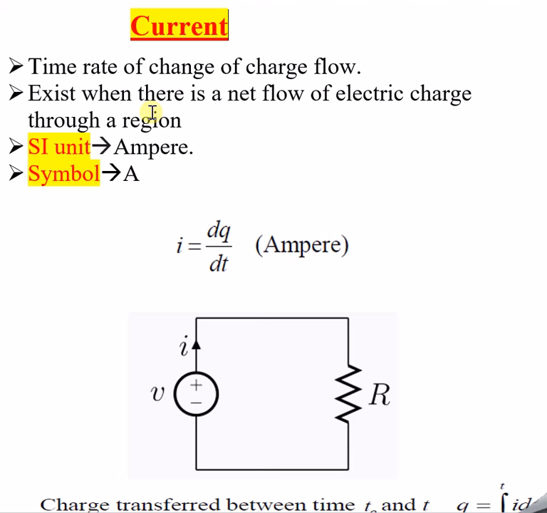There is a rate of flow of charges when there is voltage present in the circuitry. I am trying to interlink voltage and current. I hope it is clear now. If there is any query regarding voltage, please watch my previous session, where it is given in detail. If you understand that, then current should be very easy for you to understand.